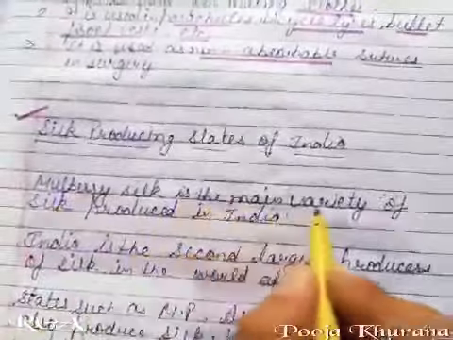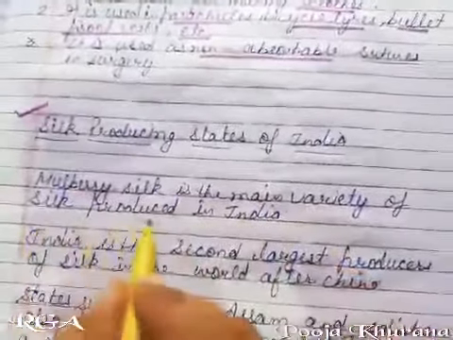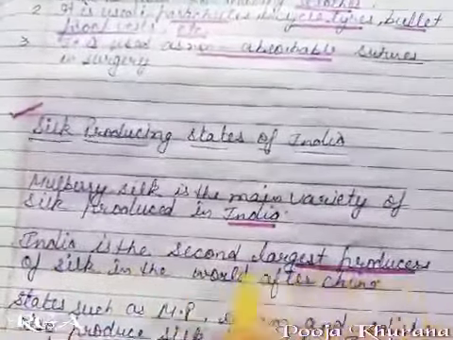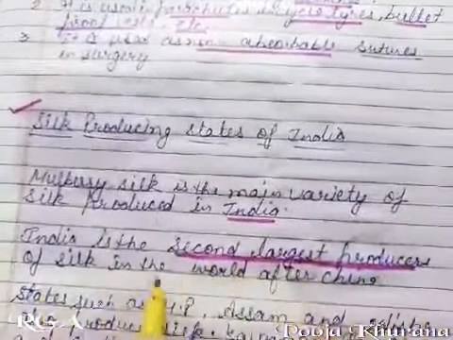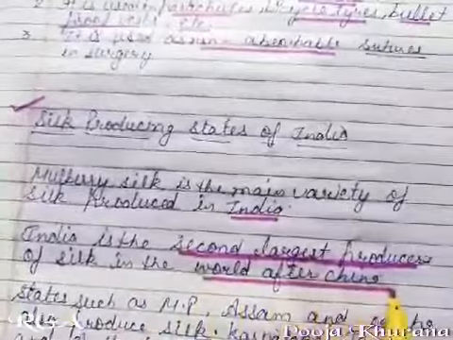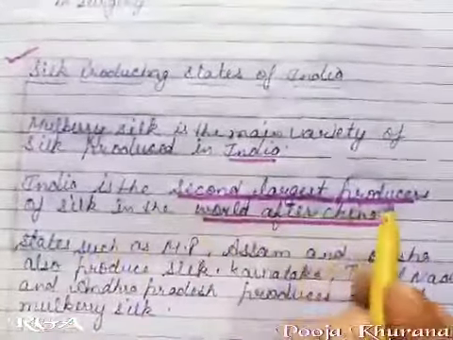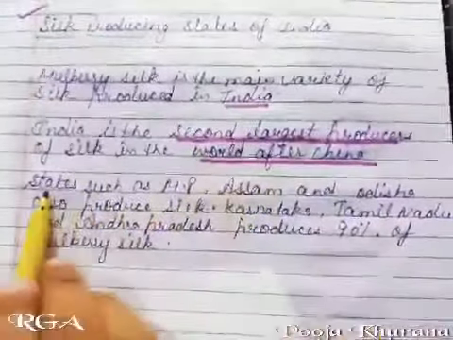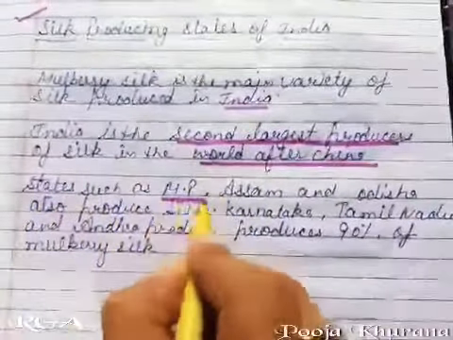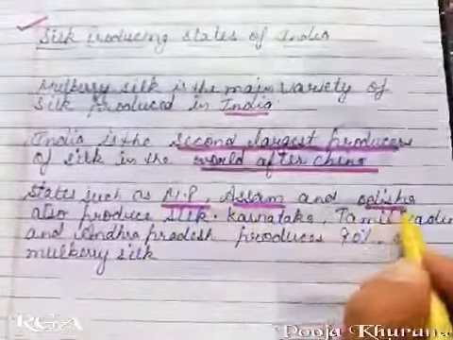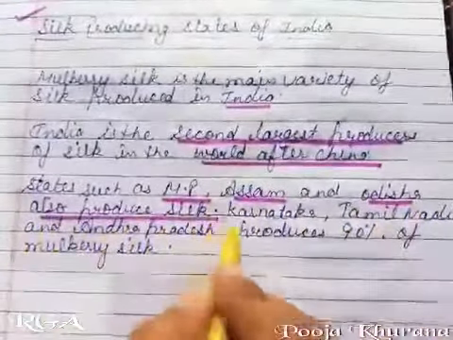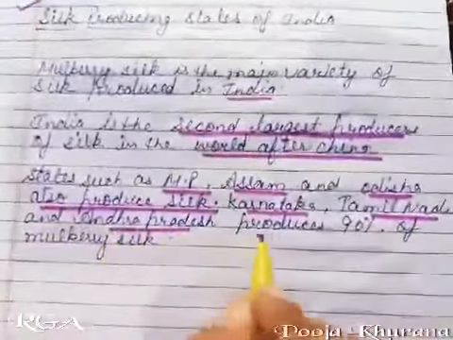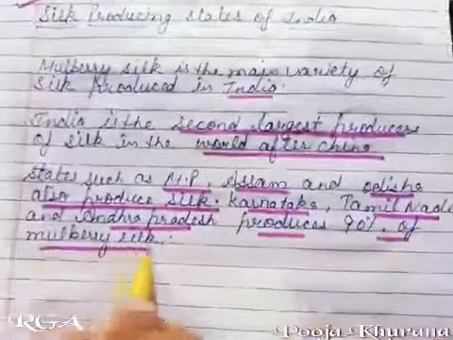Silk producing states of India. Mulberry silk is the main variety of silk produced in India. India is the second largest producer of silk in the world after China. States such as Madhya Pradesh, Assam and Odisha also produce silk. Karnataka, Tamil Nadu and Andhra Pradesh produce 90% of mulberry silk.